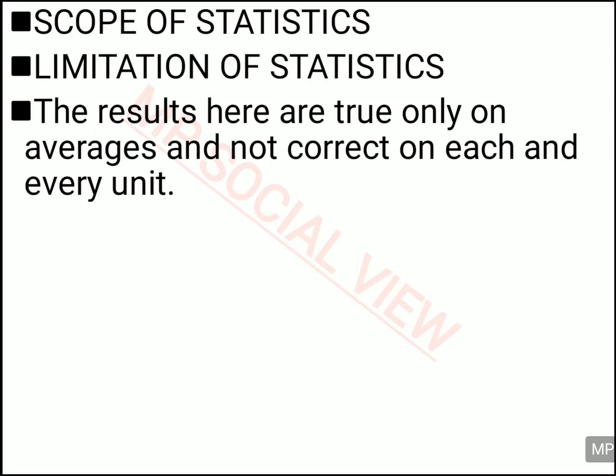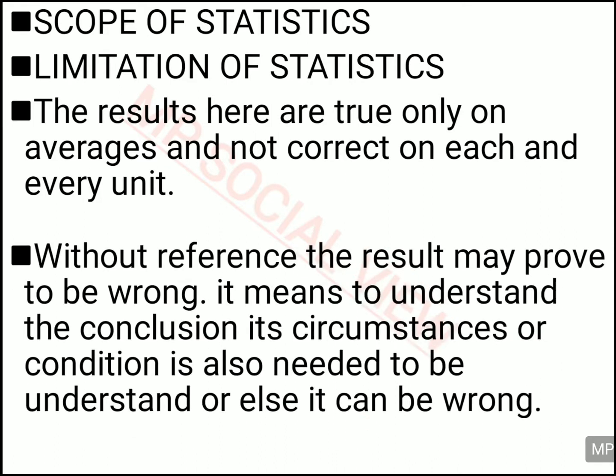But it is not true for each and every student, right? Because there must be some students who scored more than 90, and some who scored less than 35. All the individual units are ignored, and only the average of the whole class is shown, which is correct for the class but not for each and every unit.